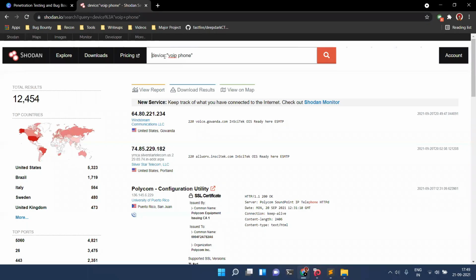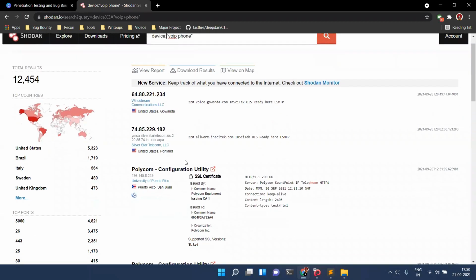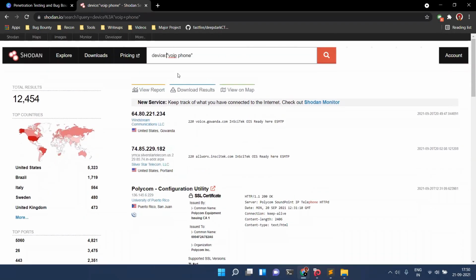All right. So Shodan also has some quick queries, just like Google Dorking has. Device VoIP phone. What exactly this means is it will show you all those devices wherein a phone is connected. VoIP is voice over internet protocol.